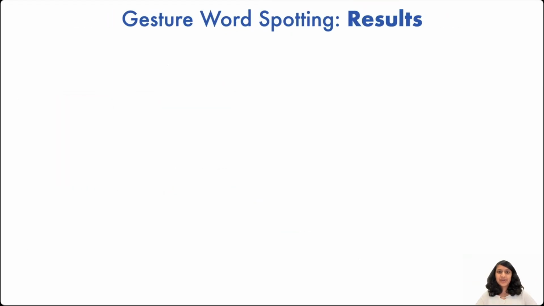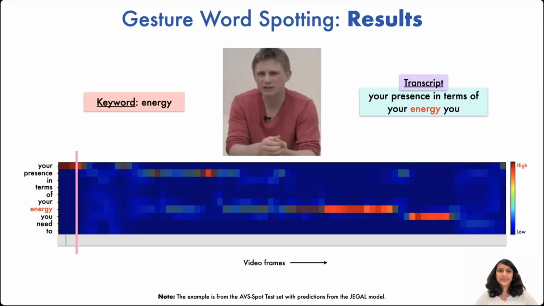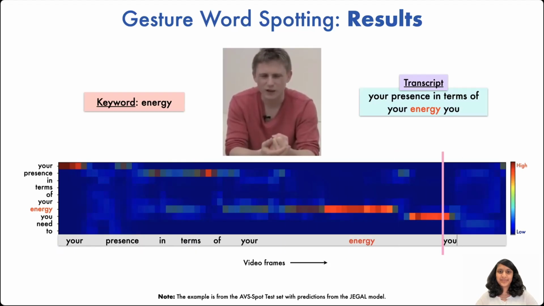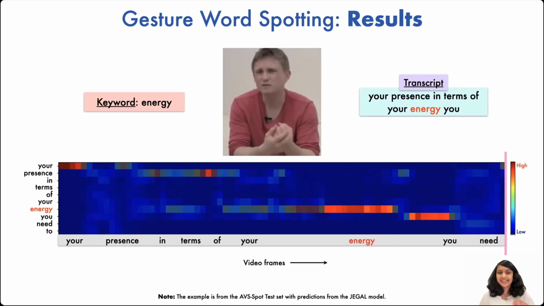All right, so this is one of the results from our model. The keyword here is energy. We can see that when the person speaks and gestures energy, the heat map shows a very high similarity score, which is indicated by red color in the heat map. So this says that when is that word gestured in the video.